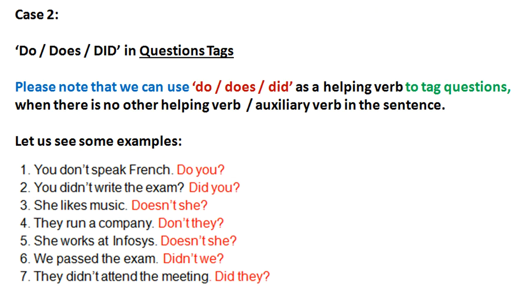Friends, we can also use do or does or did as helping verbs to tag questions when there is no other helping verb in the sentence. Let us see some examples. You don't speak French, do you? You didn't write the exam, did you? She likes music, doesn't she? They run a company, don't they? She works at Infosys, doesn't she? We passed the exam, didn't we? They didn't attend the meeting, did they?